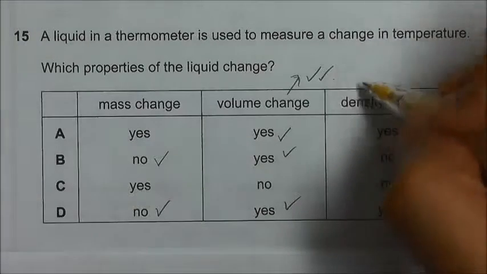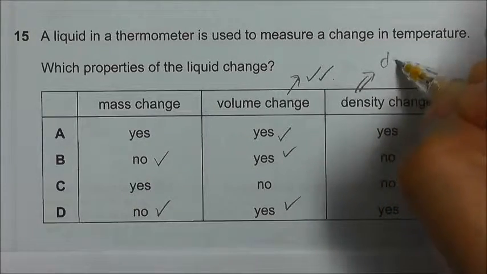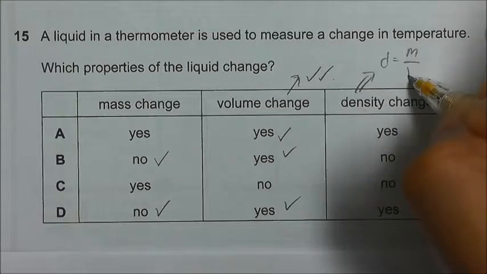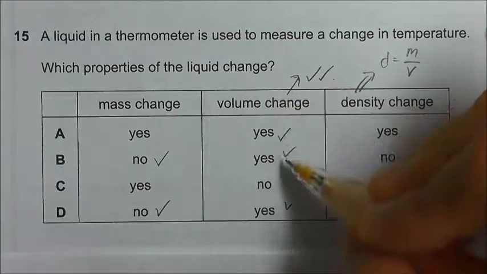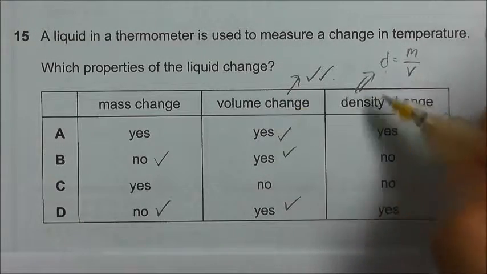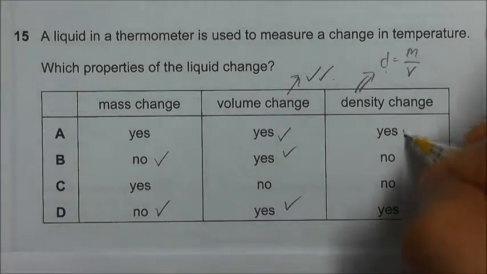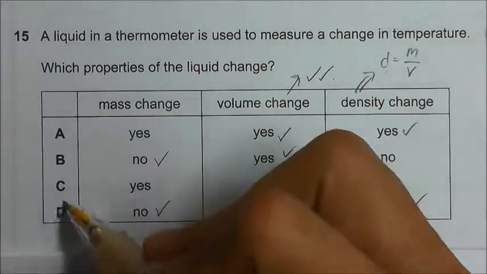And we know that density is the mass over volume. So although the mass remains the same but the volume changes, the density should change as well. So in this case, the answer should be D.